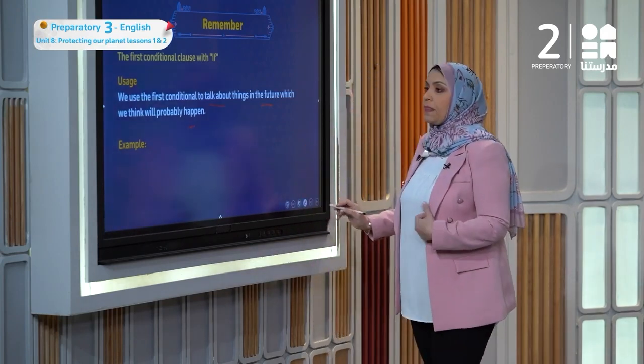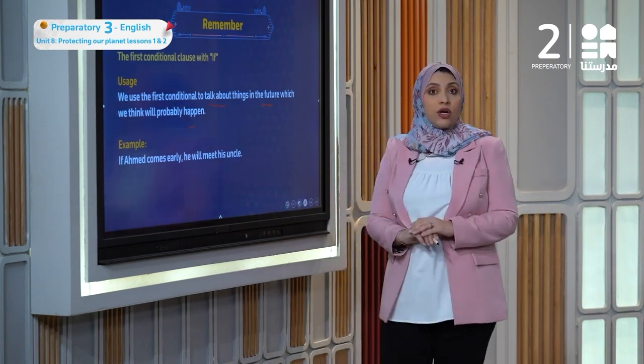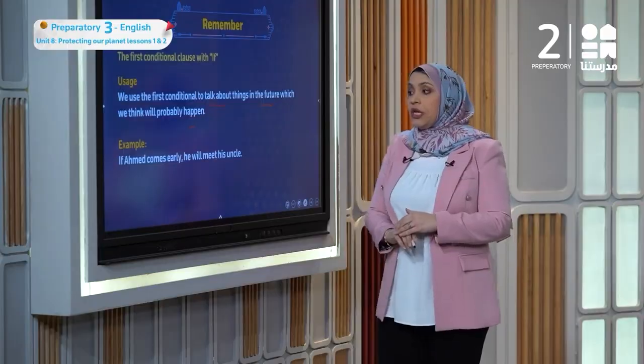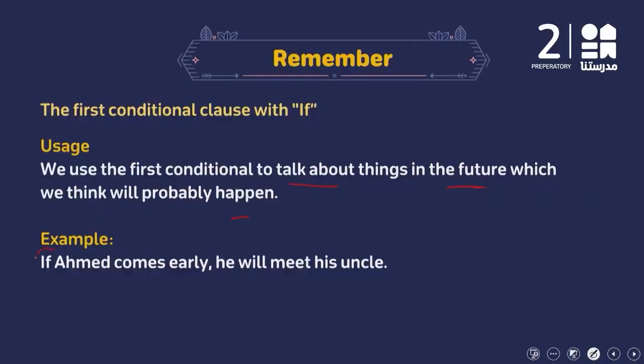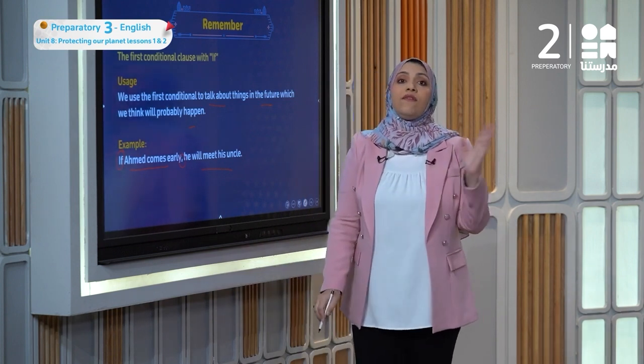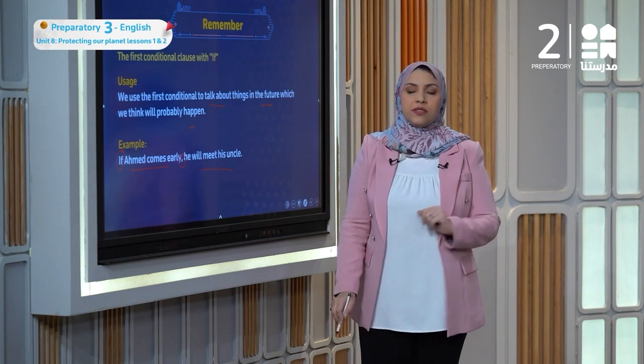Like what? If Ahmed comes early, he will meet his uncle. He will meet his uncle if he comes early. So, if connects two sentences, and I have to put a comma between the two sentences if we have if at the beginning.